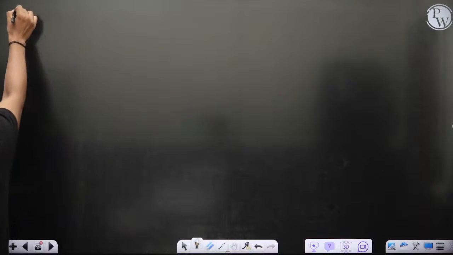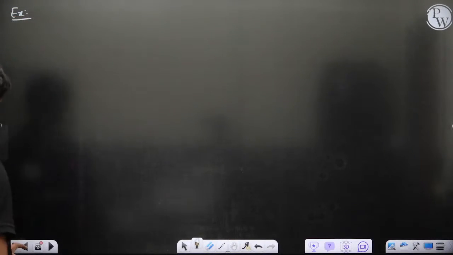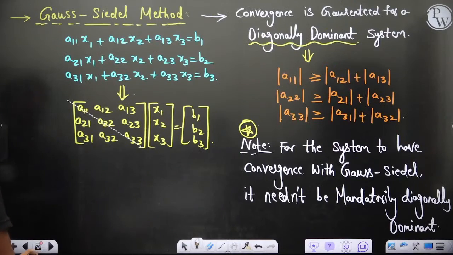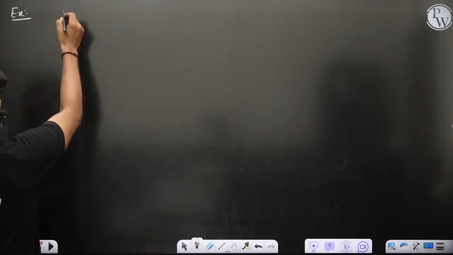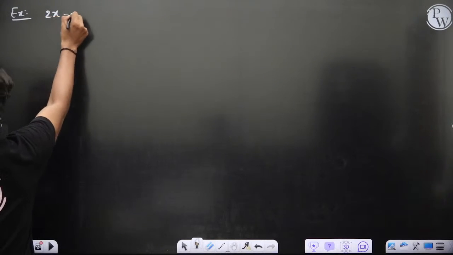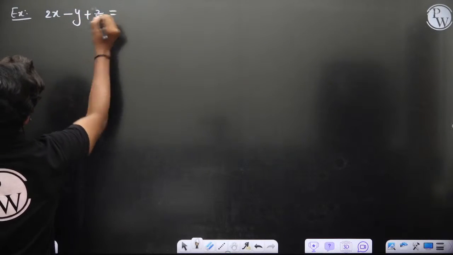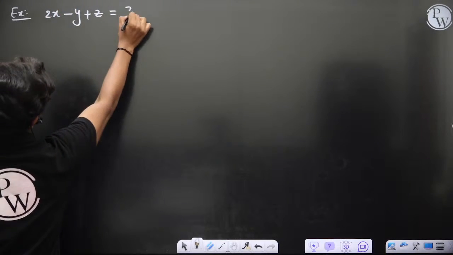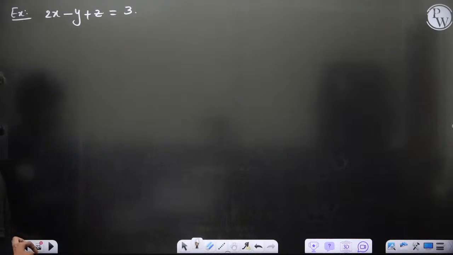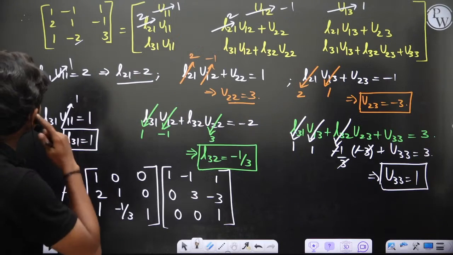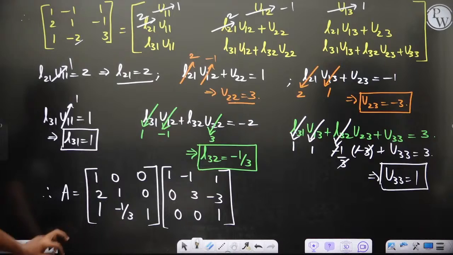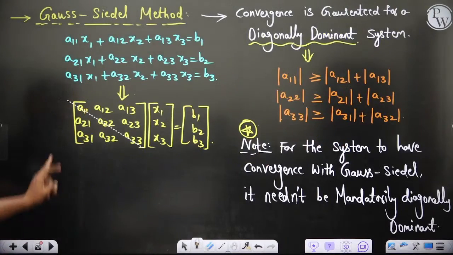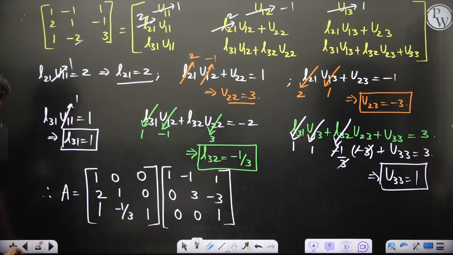Example: what are the equations we have? x minus y plus z is equal to 2. So let's say, for making it diagonally dominant, x minus y plus z is equal to 2, so this is 3. I'm setting a diagonally dominant system intentionally because I want to show you a solution. Then 2x plus y minus z is equal to 3. That's what I have taken.